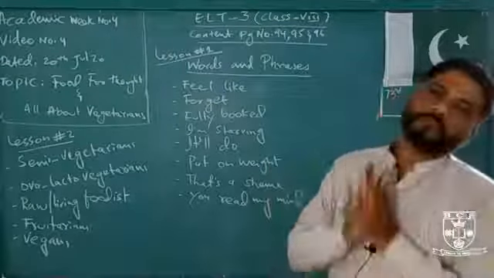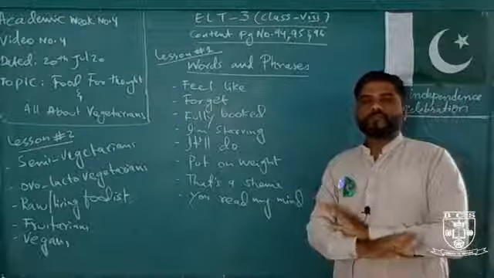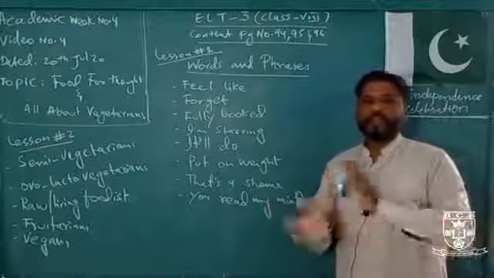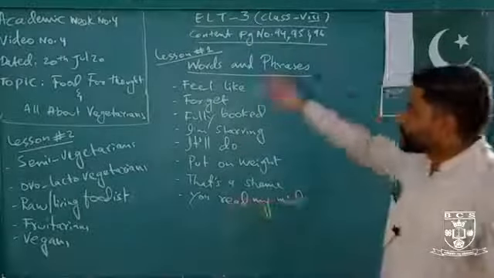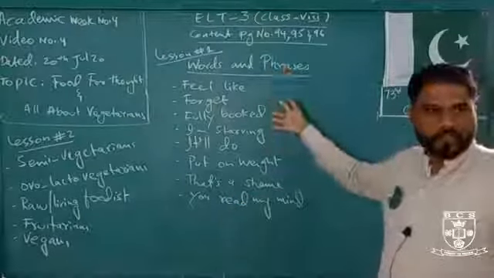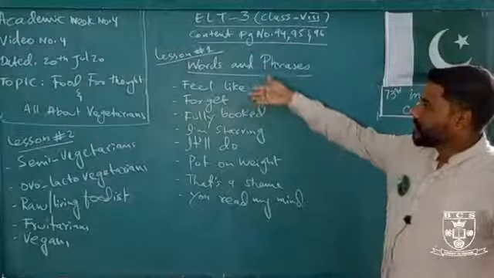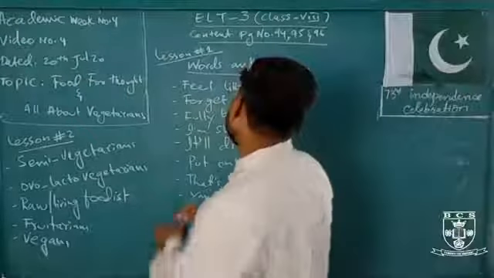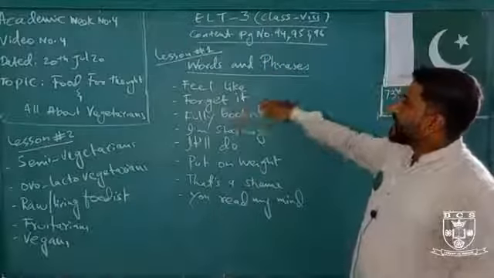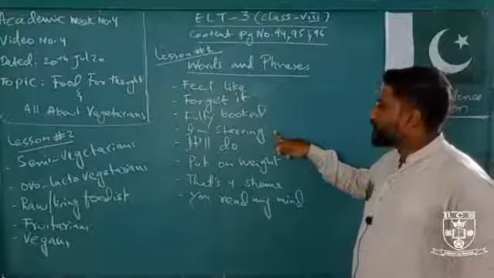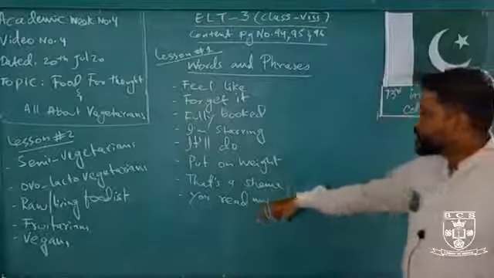But there was a problem over there. The problem was that it was fully booked. So they had a conversation, and as you go through it, you will find expressions, words, and phrases they use that you can use in your own conversation, like feel like, forget it, fully booked, I'm starving, it'll do, put on weight, that's a shame, you read my mind.